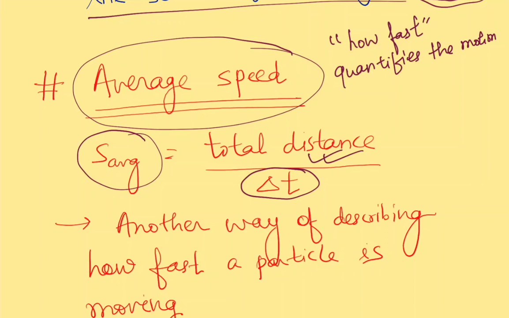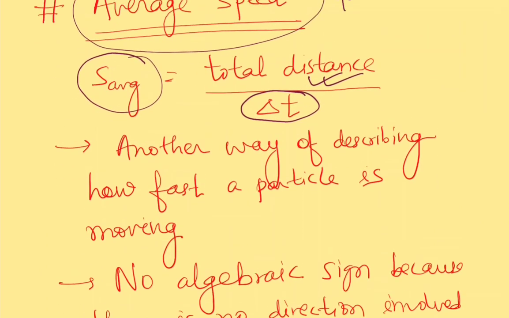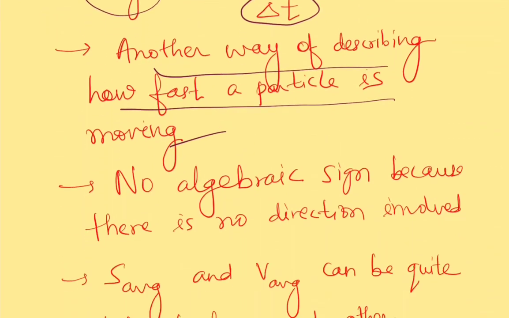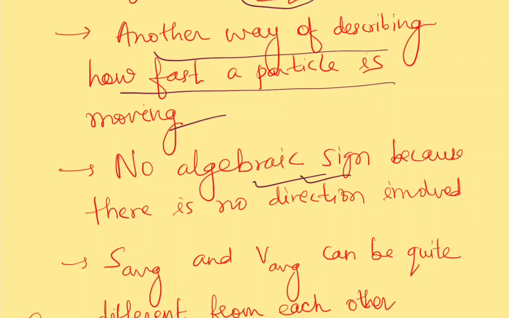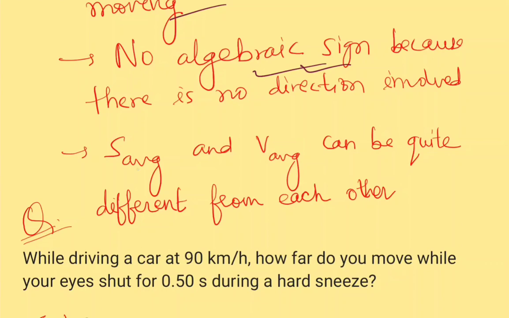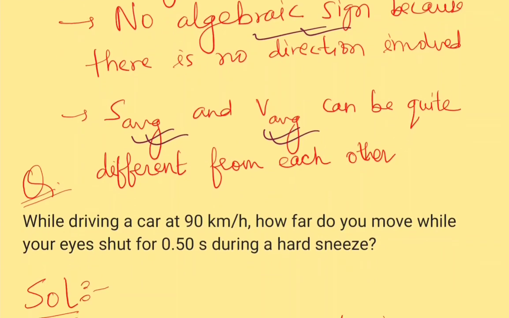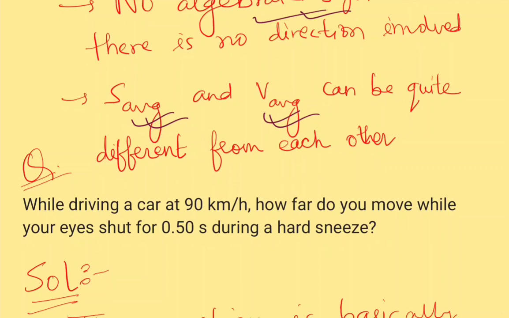Okay, fine. So we have already said that it is another way of describing how fast a particle is moving, and it has no algebraic sign because there is no direction involved. As we have mentioned, since displacement and distance are different from each other, average speed and average velocity can be quite different from each other. Now let us try to put our concept in use in solving a practical example.